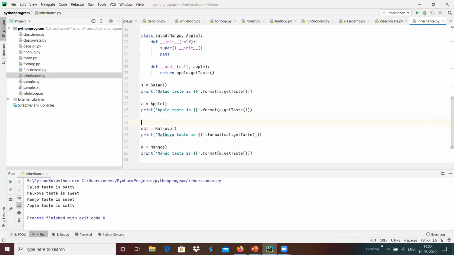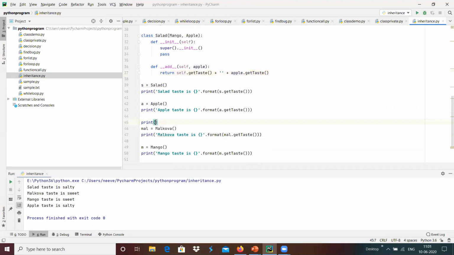We have a salad over here, and it has to be added. For example, I'm going to print self dot get taste plus apple dot get taste, maybe with a space in between, and we can get that string.